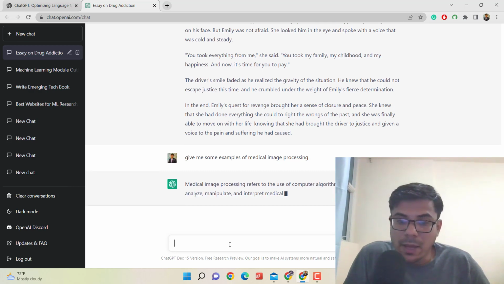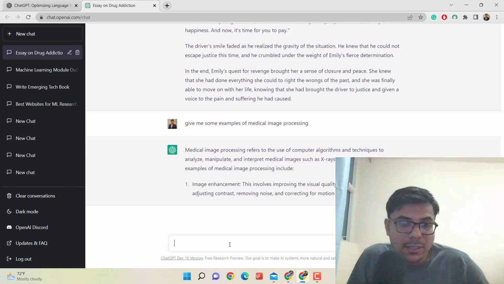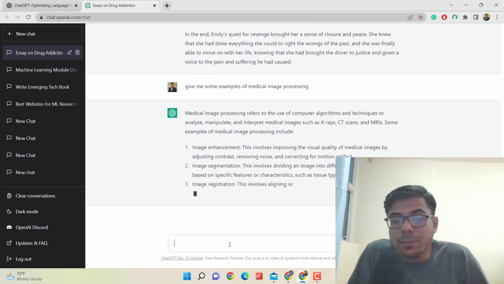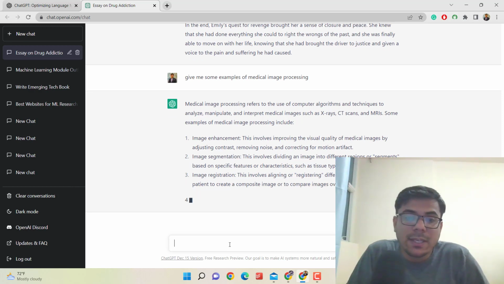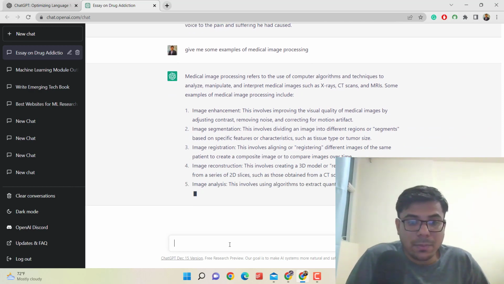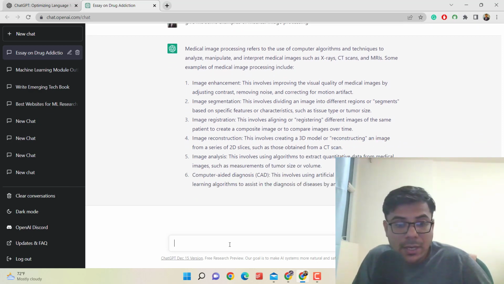So now I have totally changed the context. It is now research based. So now it is giving me the response based on the previous research. So you can see it is giving me image enhancement, image segmentation, image registration, image reconstruction, image analysis.